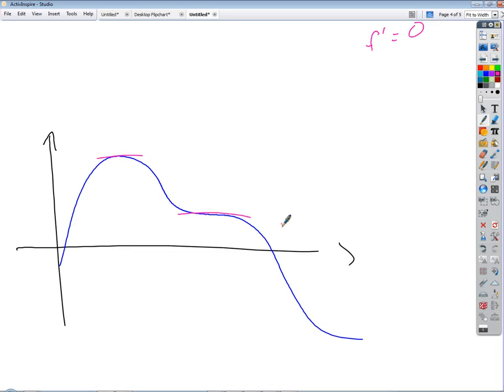No, it's not. So what's the moral of that story? It doesn't work all the time, right? So we know that just because we find a place where the derivative function equals 0 doesn't guarantee that it's going to be a peak or a valley. It could be, but it might fail, right? How do we check it? Plug it in. We'll talk about that.